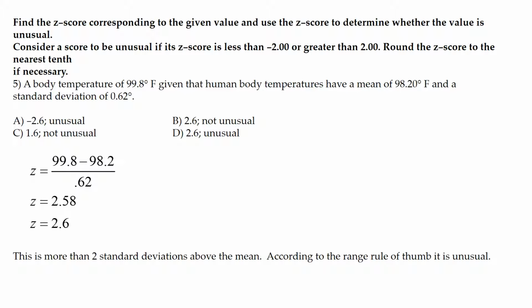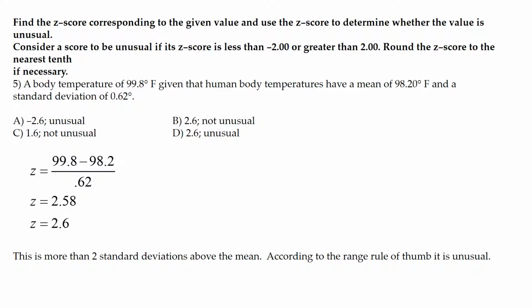Next, find the z-score corresponding to the given value and use the z-score to determine whether the value is unusual. Consider a z-score to be unusual if it's less than -2 or greater than +2. Also round your z-score to the nearest 10th place if need be. A body temperature of 99.8 degrees Fahrenheit, given that human body temperatures have a mean of 98.2 degrees Fahrenheit and a standard deviation of 0.62 degrees.